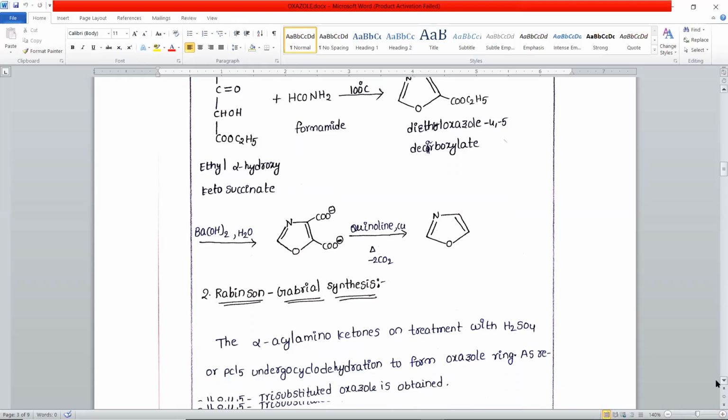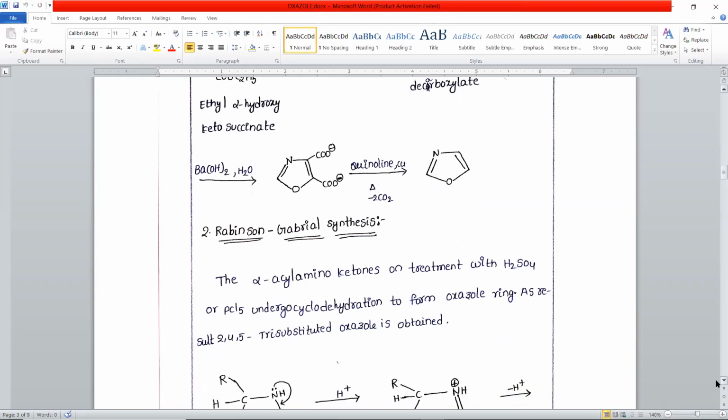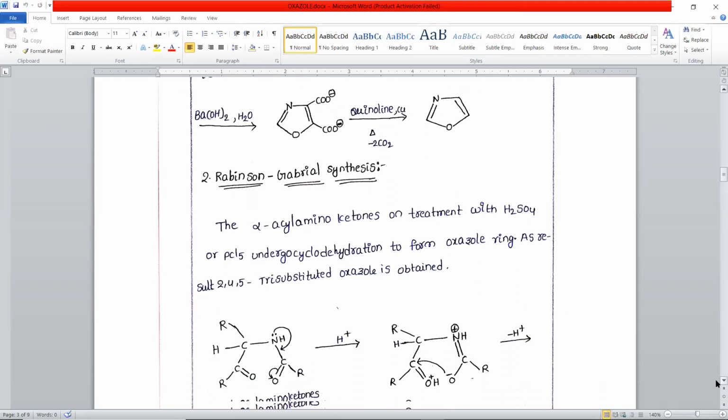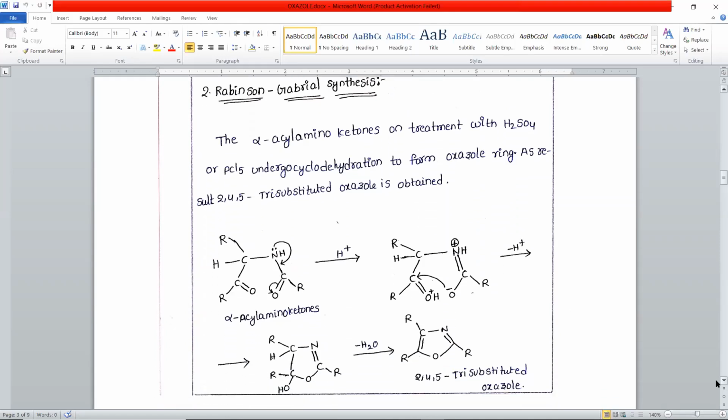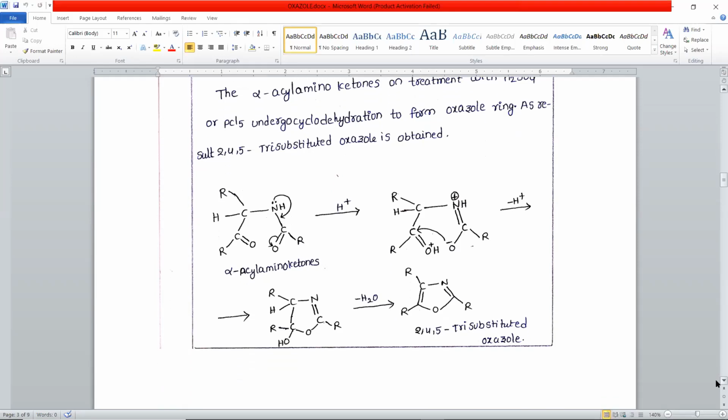Next, coming to the second method. This is the Robinson-Gabriel synthesis. In this synthesis, alpha acyl amino ketones on treatment with an acid catalyst like sulfuric acid or PCl5 undergo cyclodehydration to form the oxazole ring. In this case, we get a trisubstituted oxazole. We can see the equations here.